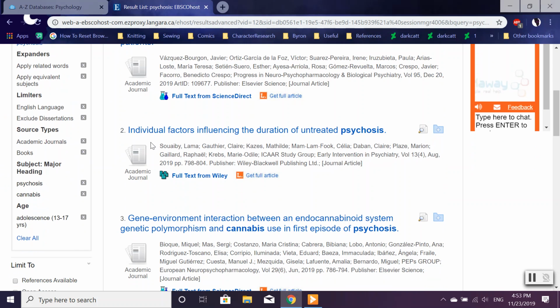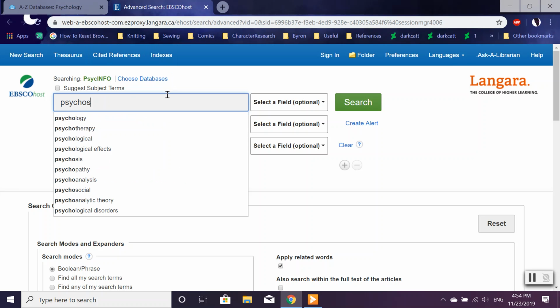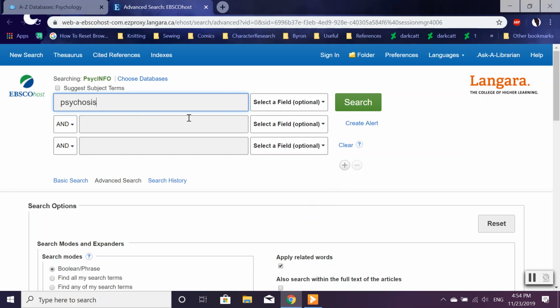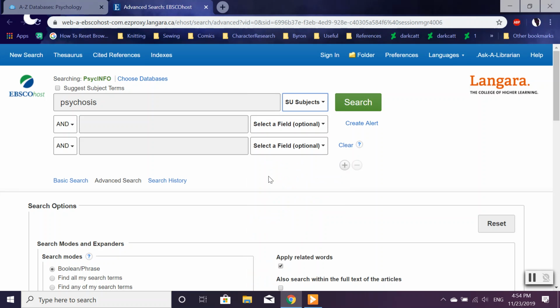So now let's do a similar search using Boolean phrases. I will include Boolean definitions in the handout. All right, so type in psychosis. And we want this to be in the subject field, so we're going to limit it to that.